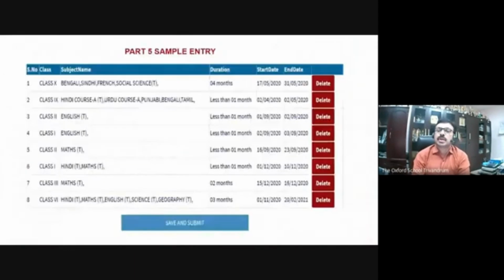That's how it is. And this is sample entry part 5. Class 10, these are the subjects for which projects are given. Duration 4 months, and start date and end date is given. Then class 9 also the same.